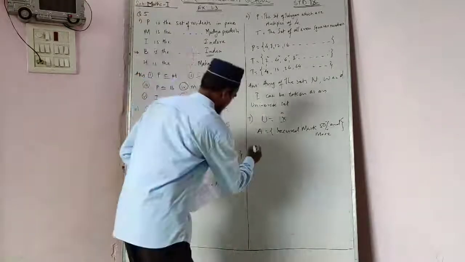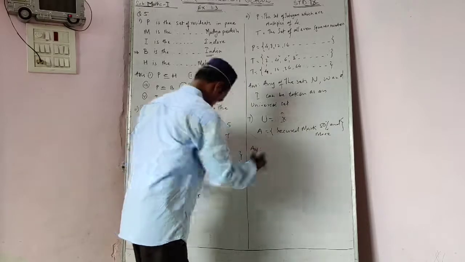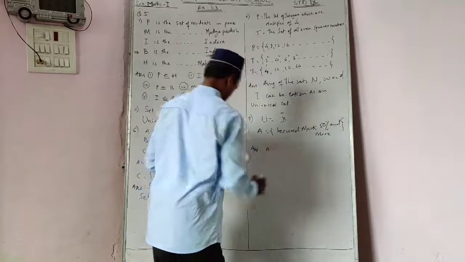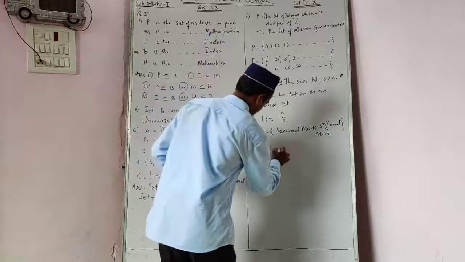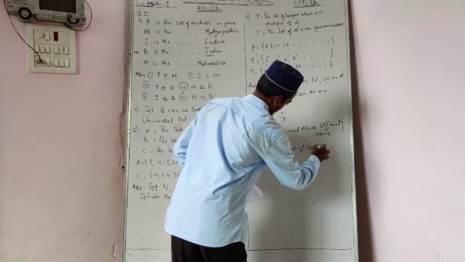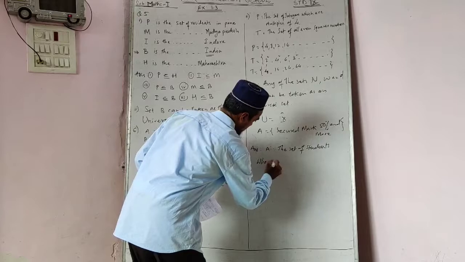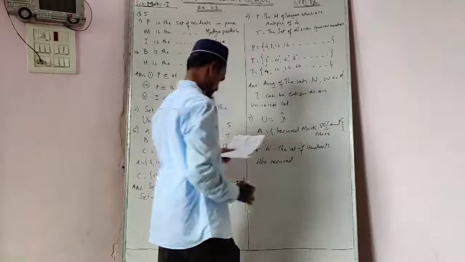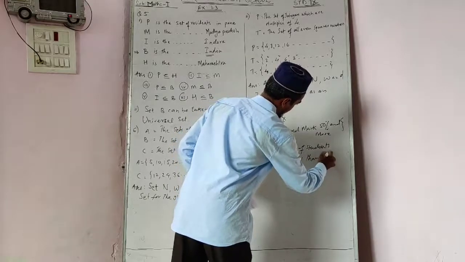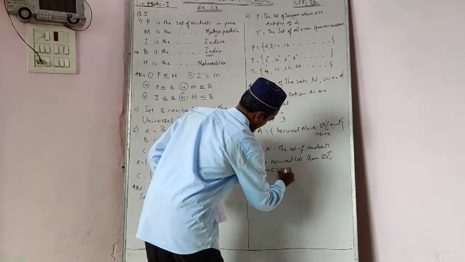So we will write here the answer: A dash is the set of students who secured less than 50% marks in maths.